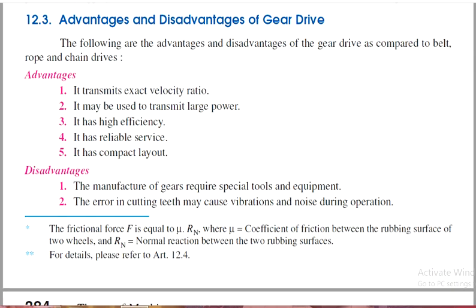Then coming to the advantages and disadvantages of gear trains. The advantages are that it transmits an exact velocity ratio and transmits larger power with high efficiency. But the disadvantages are that the manufacturing of gears requires special tools and equipment. Errors in cutting the teeth may cause vibration and noise during operation. The tip of the gear teeth is very sharp and it should be at a certain angle with respect to the opponent gear also. These are the disadvantages of gear trains.